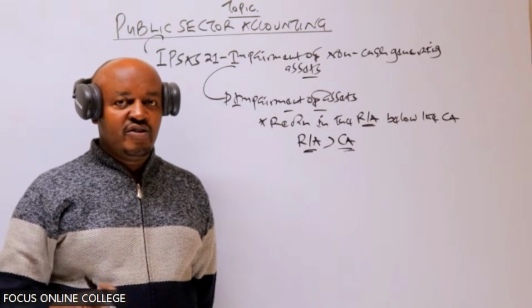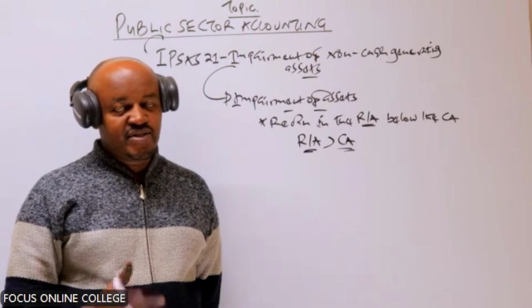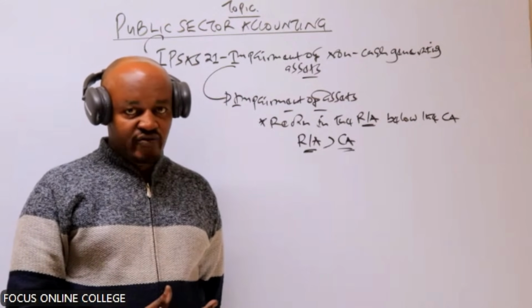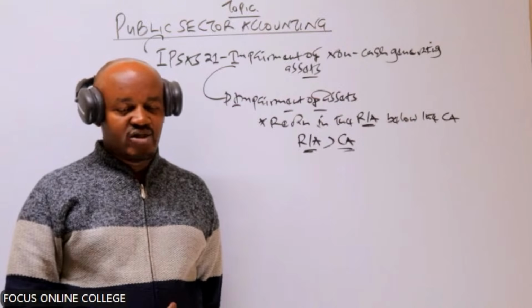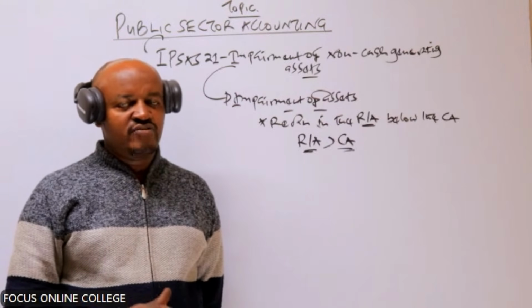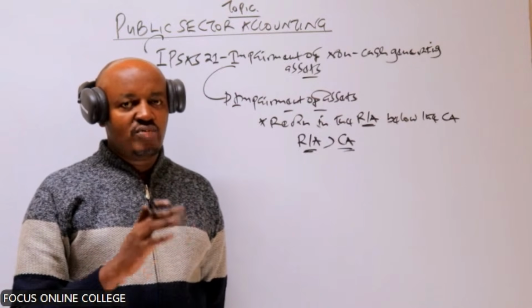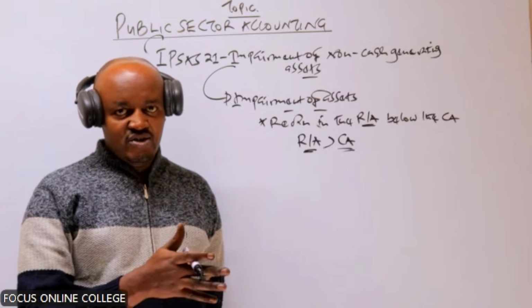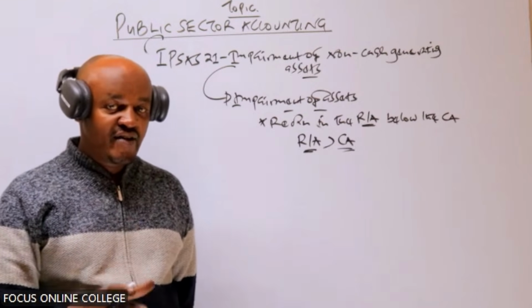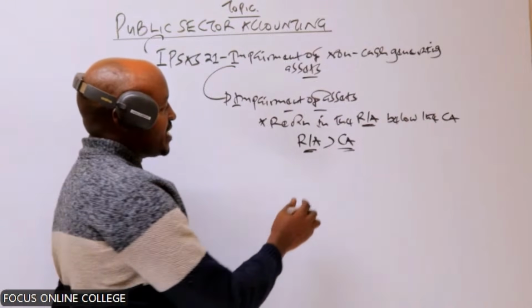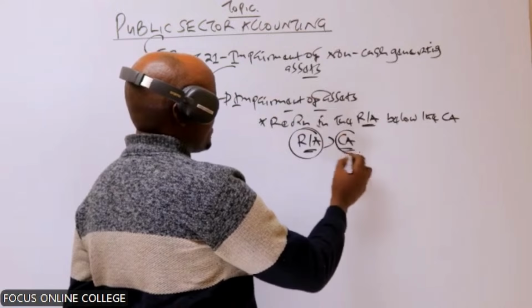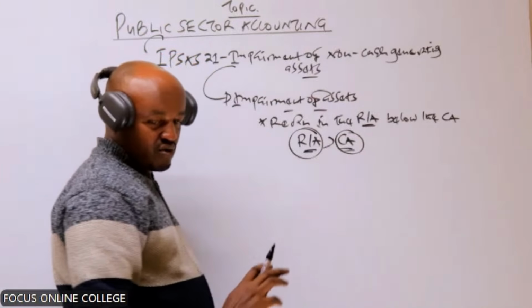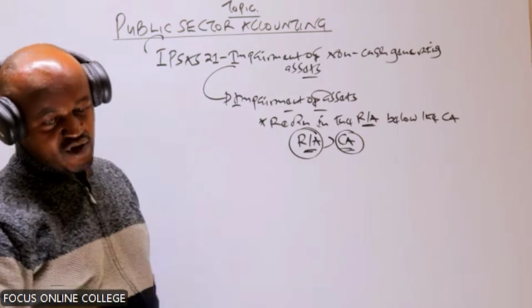So if you own an asset, like you have a business, as a result of using that asset, you generate some cash. So how much amount can you generate from an asset, either by selling it or by using it? That amount you can recover from an asset. If that amount is less than the carrying amount, and I hope you can recall what the carrying amount of an asset is.